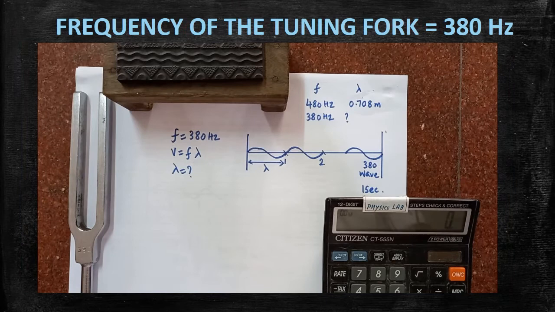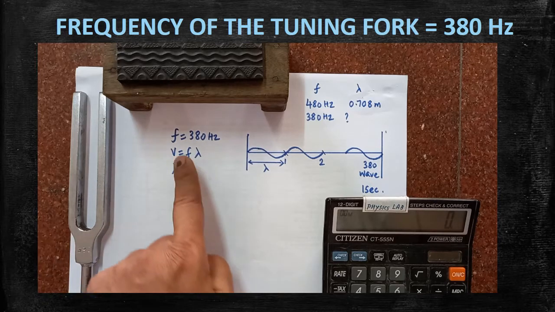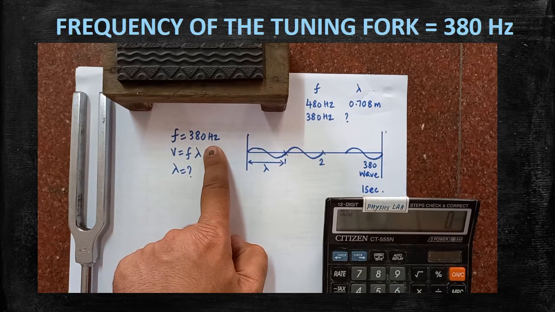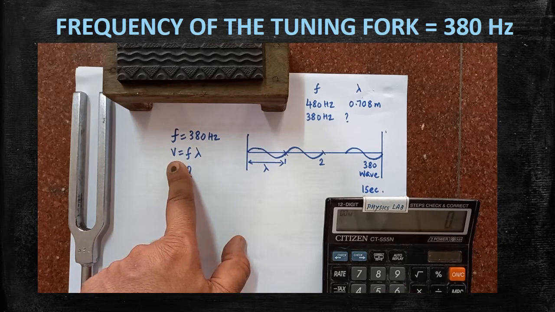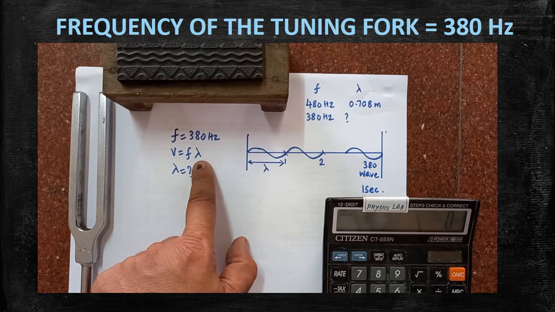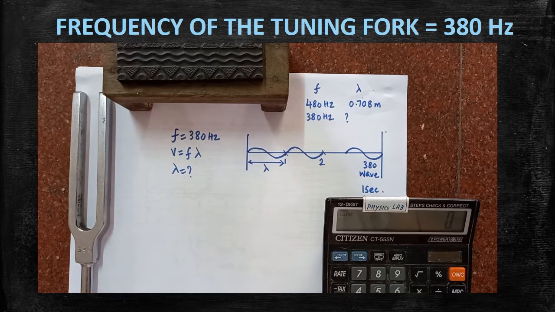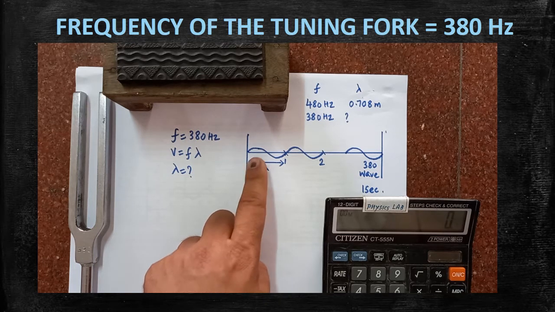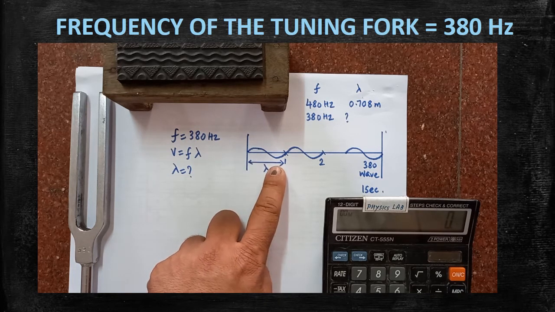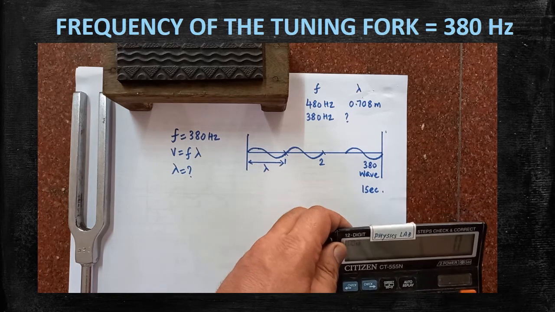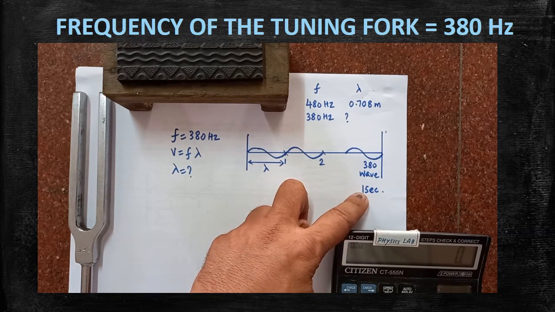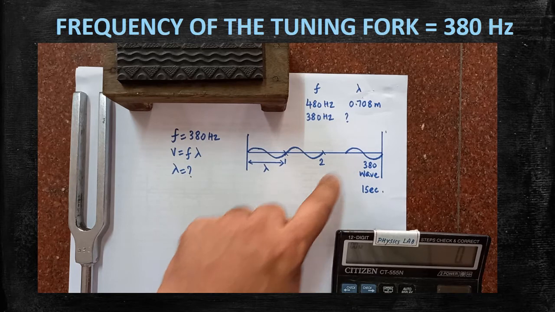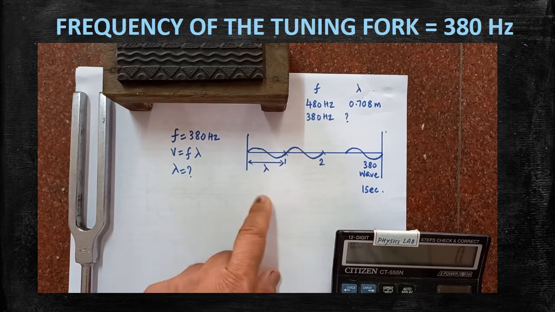Now I have taken the second tuning fork whose frequency is 380 Hertz. That's why I have written F is equal to 380 Hertz. Already I have told about the relationship between velocity, frequency and wavelength. Nearby I have drawn one diagram. If the tuning fork is hammered, the sound wave is generated within a second. Within a second, how many waves are produced? 380 waves are produced in 1 second.